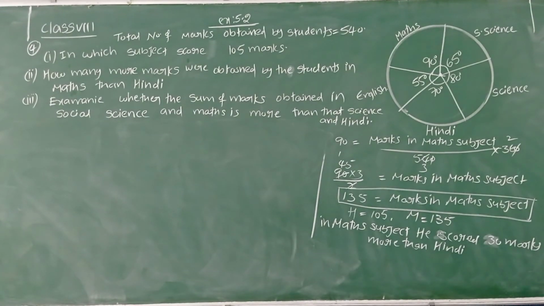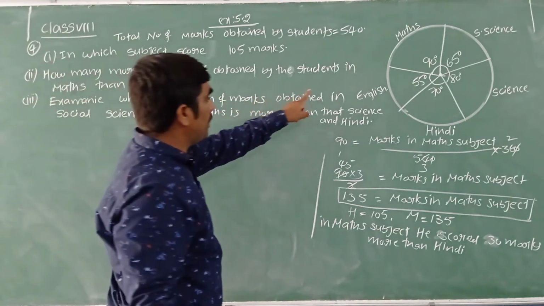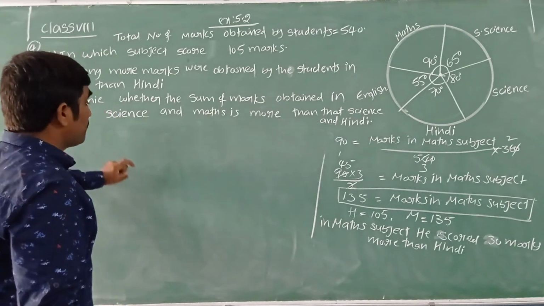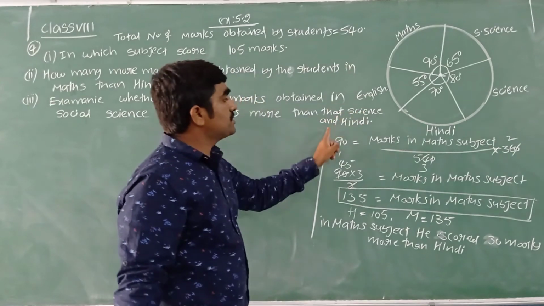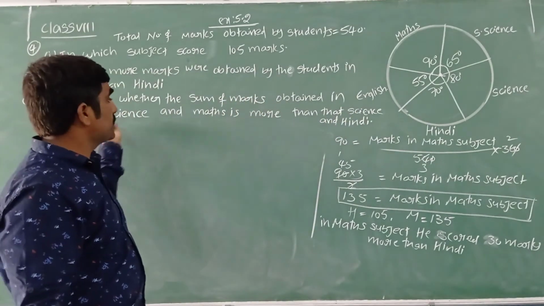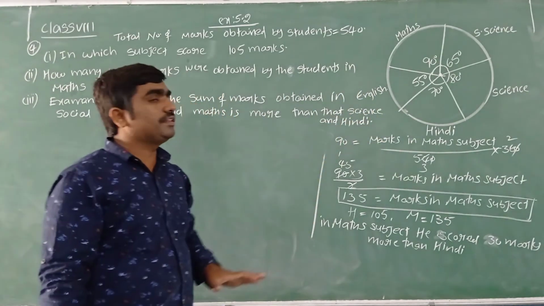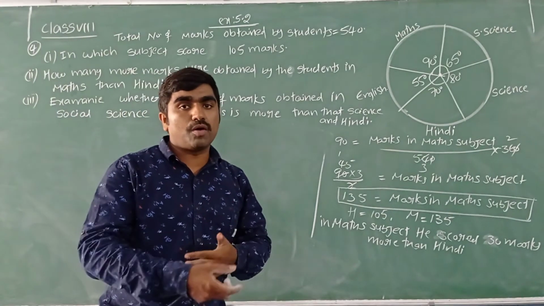Yes. Now let us see the third one over here. Examine whether the sum of marks obtained in social science and maths is more than the sum of marks in science and Hindi or not. They have to find this. See the question, they are not asking how many marks more or how many marks less.